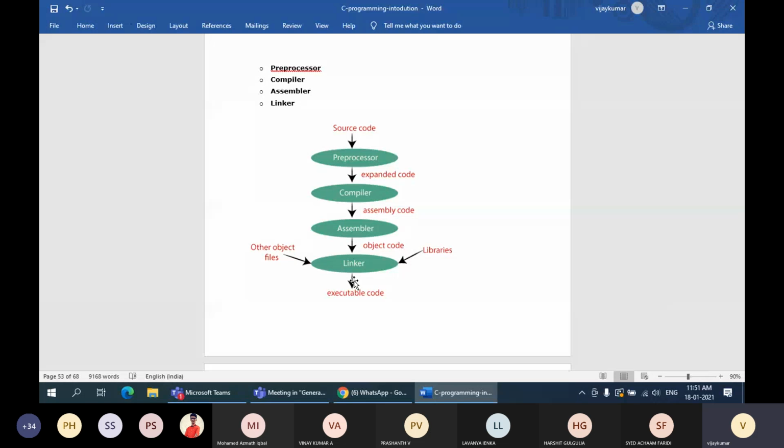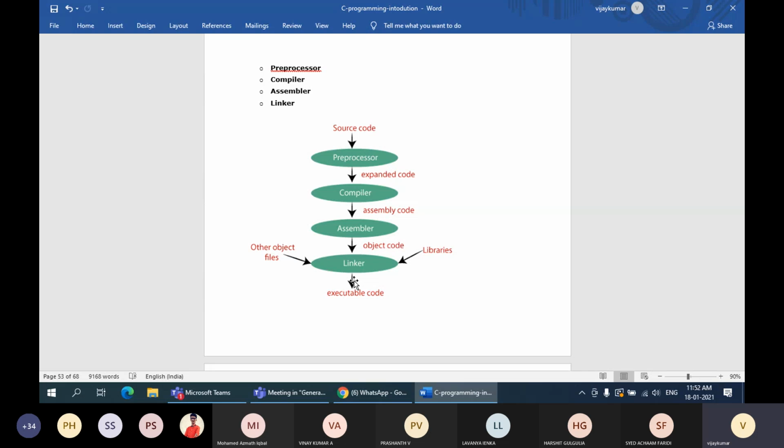So the output of the linker is your executable file. That file can be executed in the system.